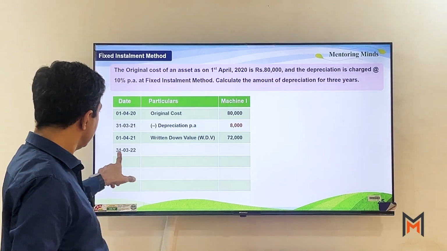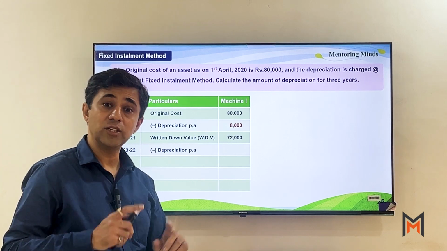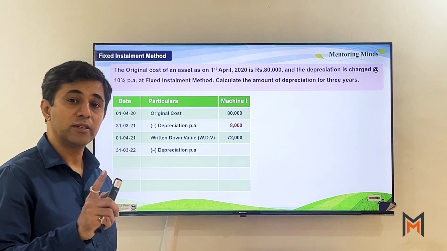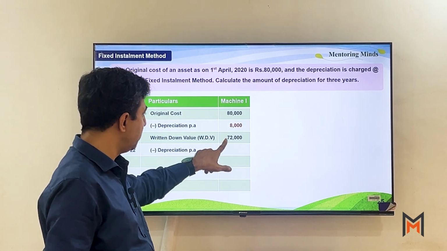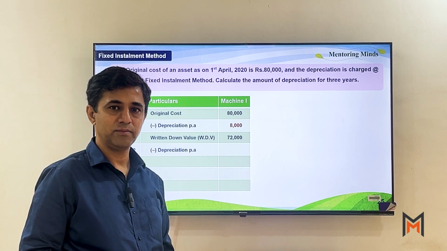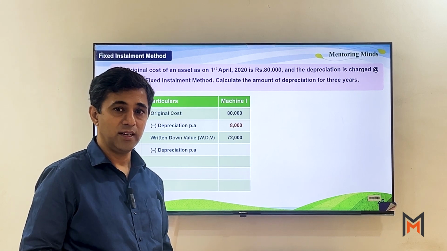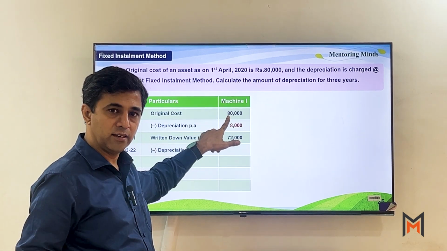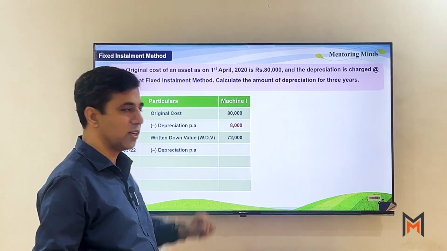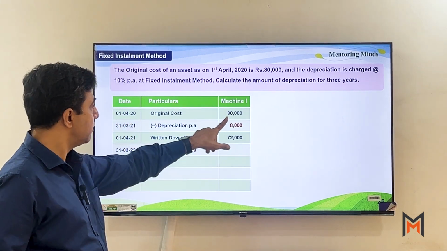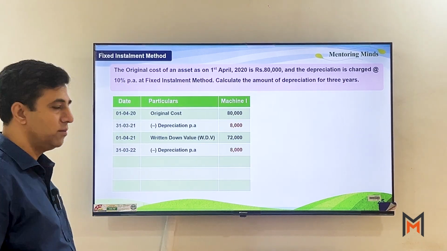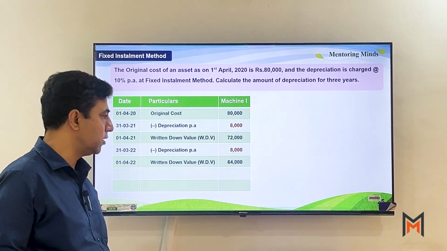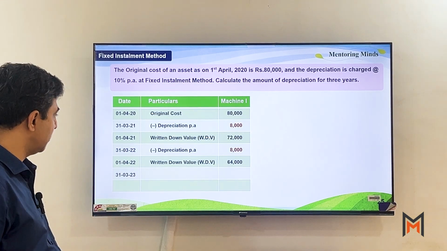Now in the second year, again we are going to charge depreciation at the end of the year. अब 10% हम कैलकुलेट करेंगे. 10% किस पर कैलकुलेट करेंगे? 72,000 और 80,000, है ना? It's a big question. So we understand 80,000 is the cost of asset. So let us charge depreciation on 80,000. So 10% of 80,000 is again 8,000. We'll reduce the value and we get 64,000 as the written down value for the next year.